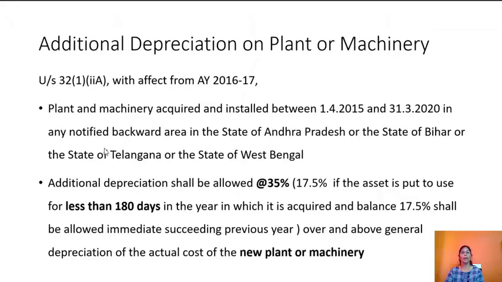Additional depreciation on plant and machinery with effect from assessment year 2016-17 in regions like notified backward area in the state of Andhra Pradesh, Bihar, Telangana and West Bengal. The plant and machinery installed between 1st April 2015 to 31st March 2020, the additional depreciation will be 35% instead of 20% in the other cases, and 17.5% if it is used for less than 180 days.